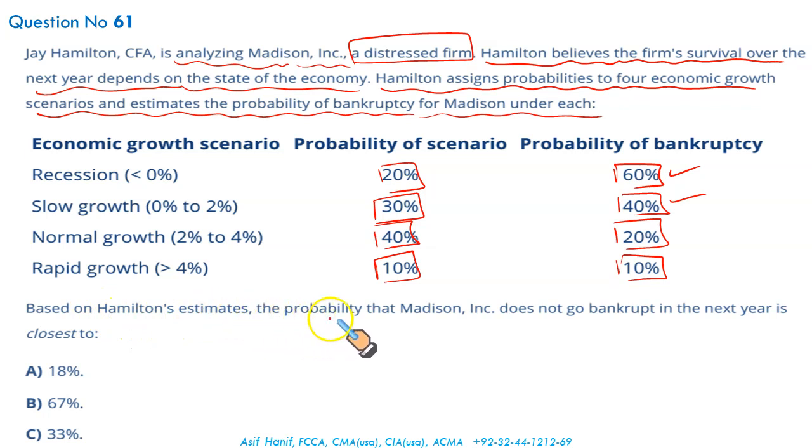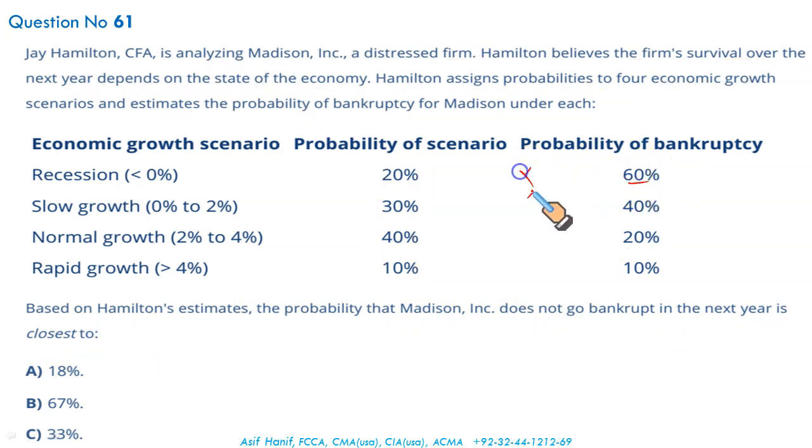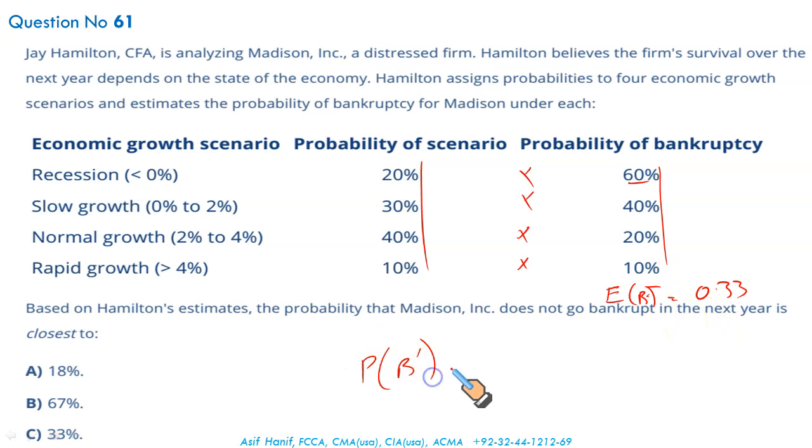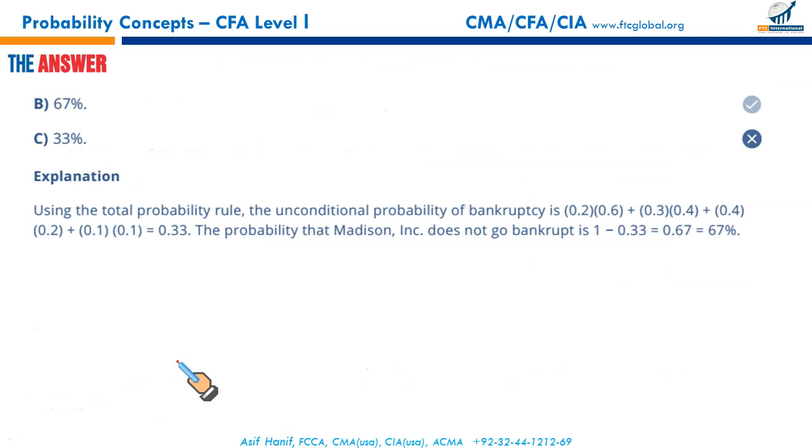Based on Hamilton's estimate, what is the probability that Madison Incorporated does not go bankrupt in the next year? Since we have been given the probability of bankruptcy, first we will calculate the expected value of bankruptcy. Multiplying these probabilities with these probabilities of bankruptcy, you will get the expected value of bankruptcy, which is going to be 0.33. Now, if there is 33% of going bankrupt, what is the probability of not going bankrupt? Simply 1 minus 0.33, that is 67% or 0.67. So sometimes questions might look big, but they might require very little working.